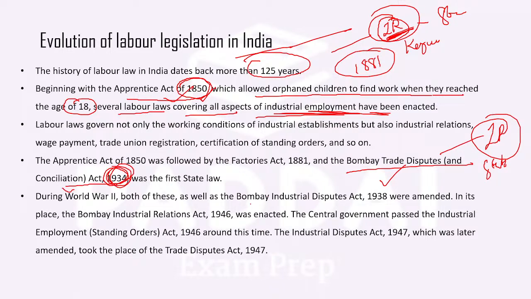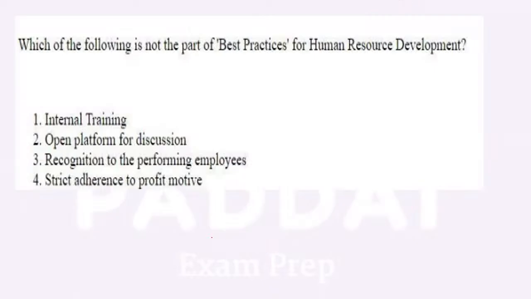However, this was renamed as Bombay Industrial Dispute Act of 1938 by the amendment, and it was named as Bombay Industrial Relation Act of 1946. Clear? I hope that is very clear to everyone. Let's move to the next question.